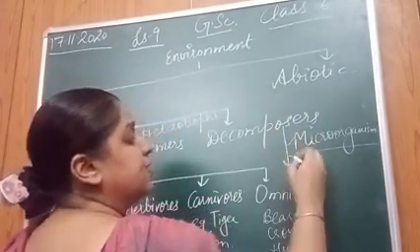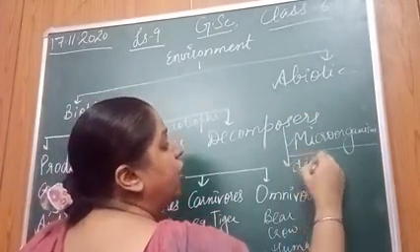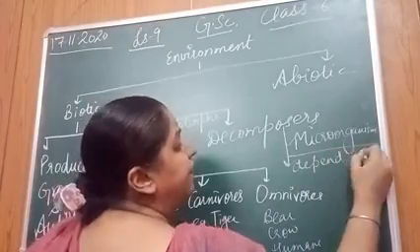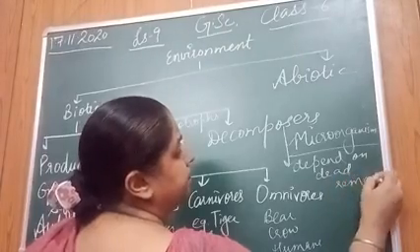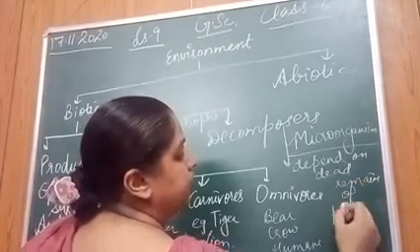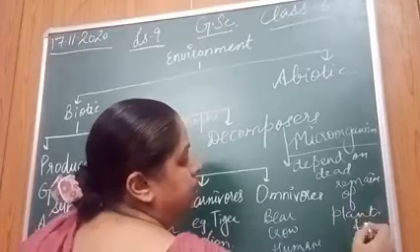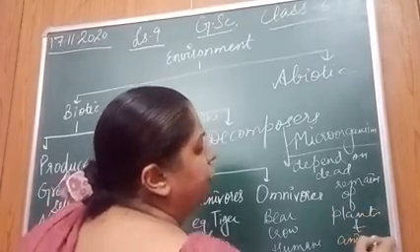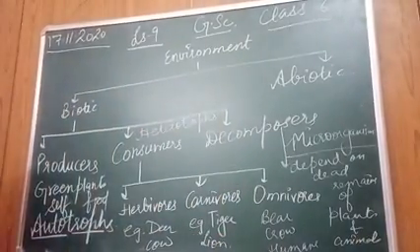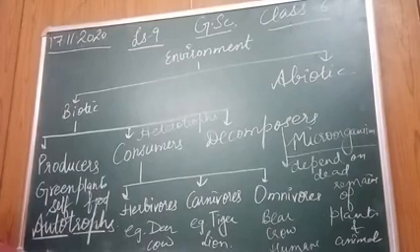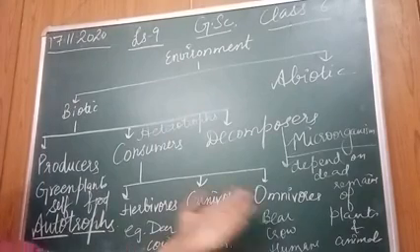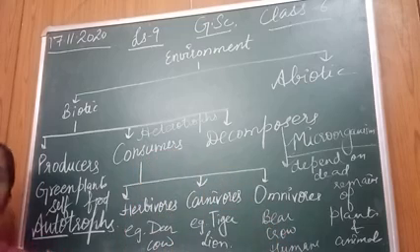What are decomposers? That depend on dead remains of plants and animals. Hope this is clear to you. These microorganisms include bacteria, fungi that decompose the dead plants and animals.